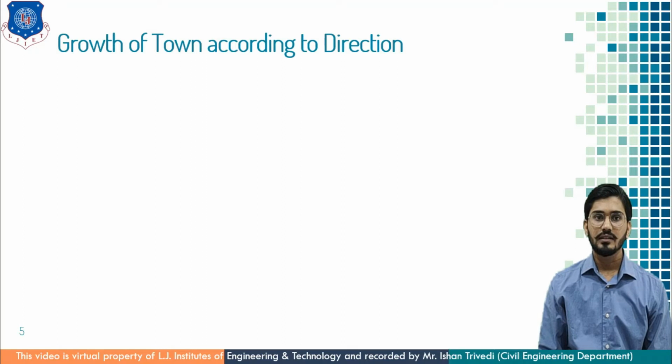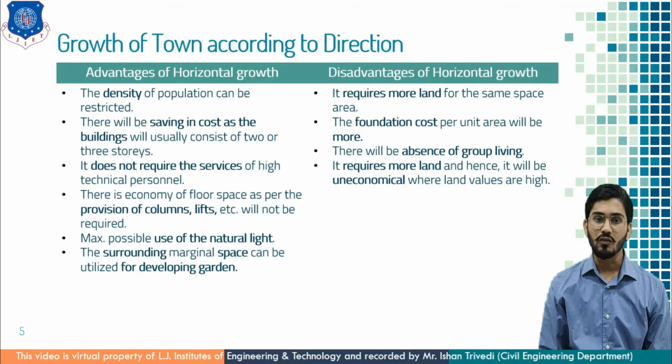Now let us understand the advantages and disadvantages of horizontal growth. Here the density of population can be restricted. There will be saving in cost as the building will usually consist of 2 or 3 stories, because the land is available in such a manner that people prefer individual dwelling houses, so the building height is restricted up to 2 to 3 stories.